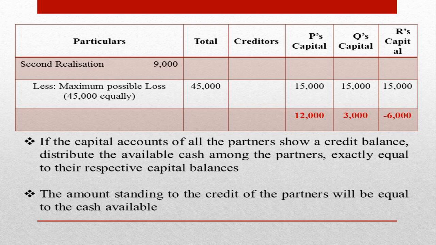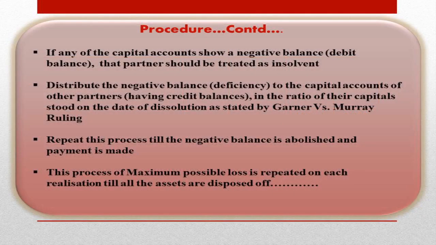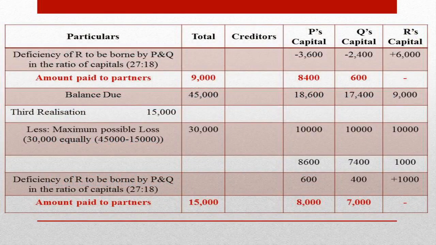What is meant by last agreed capital? The capital which is standing to the credit of the partners just before the dissolution of the firm, before distributing the loss on realization, but after adjusting the reserves, P&L account balances, if any. Here, the deficiency of rupees 6,000 of R's capital is to be borne by P and Q in the ratio of their capitals.